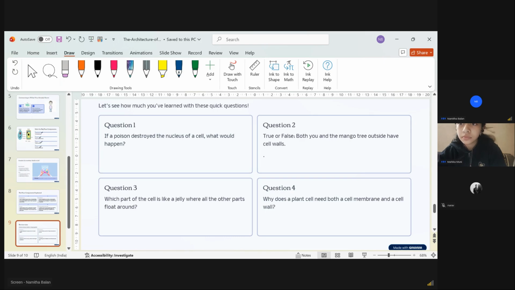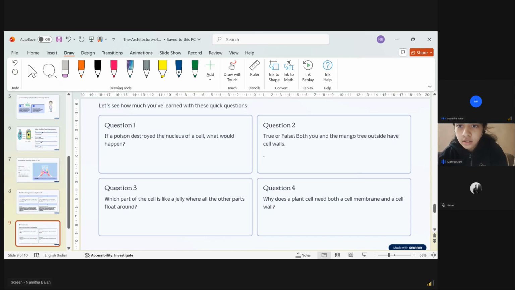You are an animal cell, and the mango tree is a plant cell, right? We studied that only a plant cell has a cell wall. So obviously this is false, right?